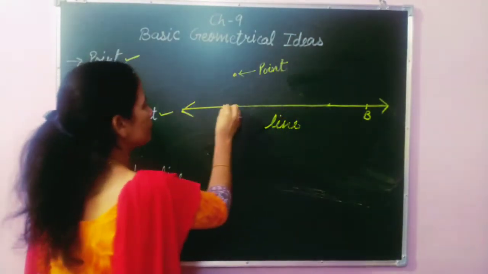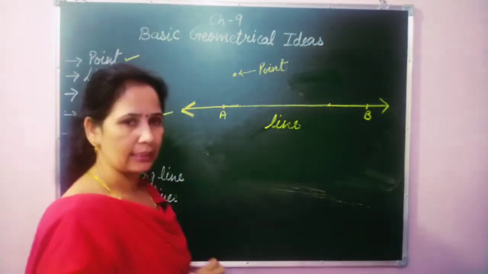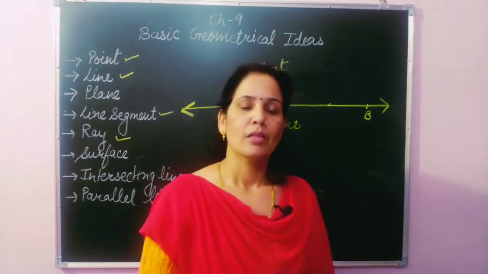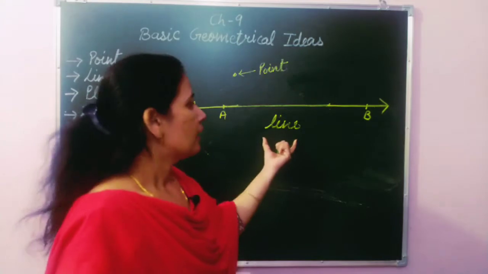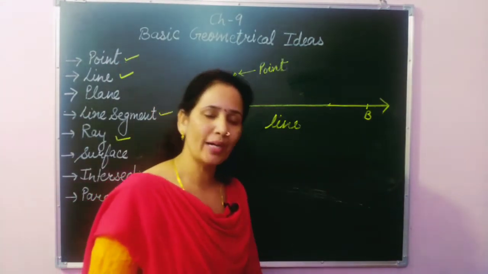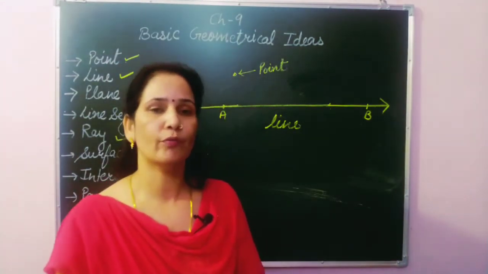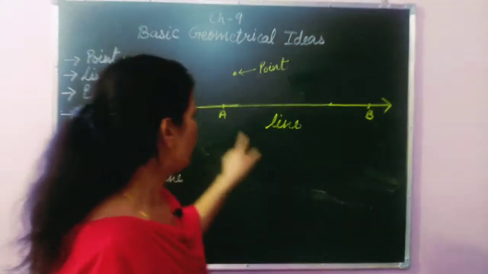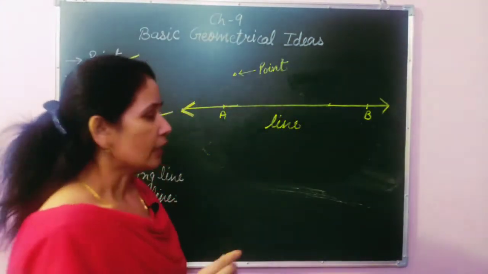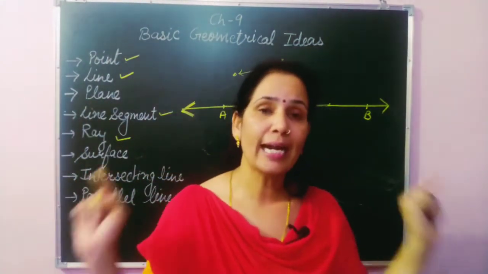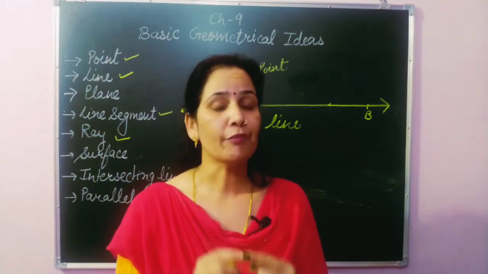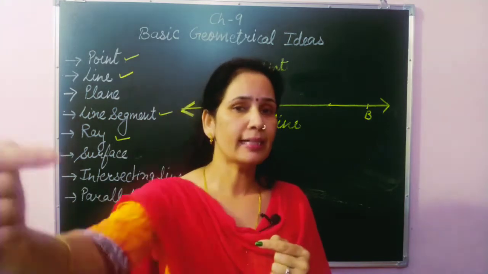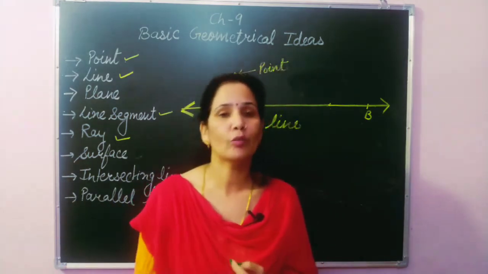A line has no definite length. Okay, so students, what is a line? A line has no endpoint. Why? Because we don't know from where the line starts and where it ends. So we can easily say a line has no endpoint. Second, it can be extended on both sides endlessly. So if anything can be extended endlessly, we can't measure its length.